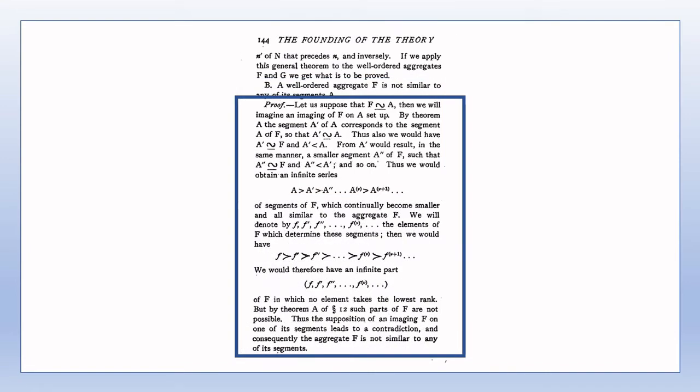The proof of theorem B uses transitivity of similarity of aggregates, which was mentioned after point 3 of section 7. The proof of theorem B is straightforward. The approach that we see in the proof of theorem B is something that we'll see quite often later in the work, namely, arriving at a contradiction by taking an infinite decreasing sequence of elements from a well-ordered aggregate.